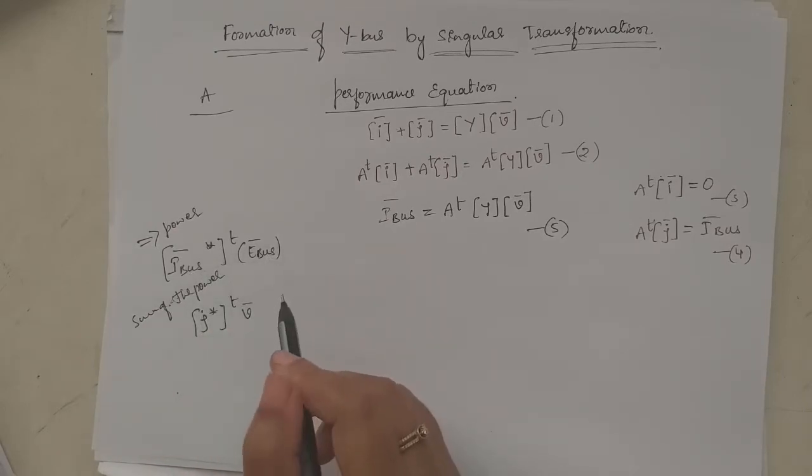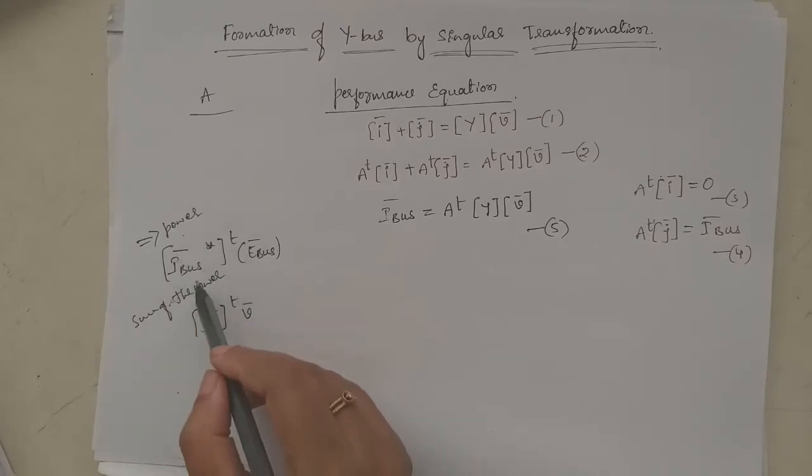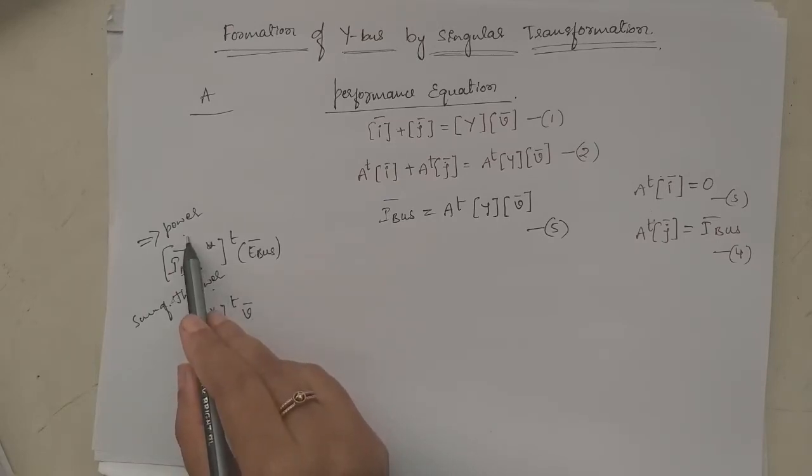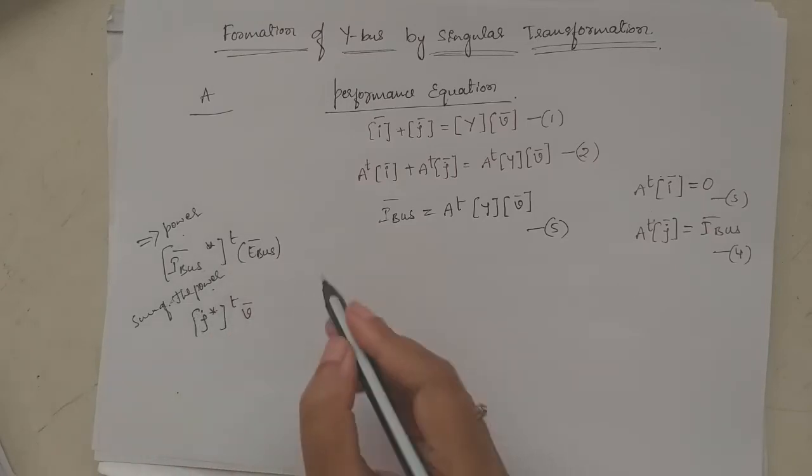Voltage into current is power. The power in the interconnected network must be equal to the sum of the powers in the primitive network.